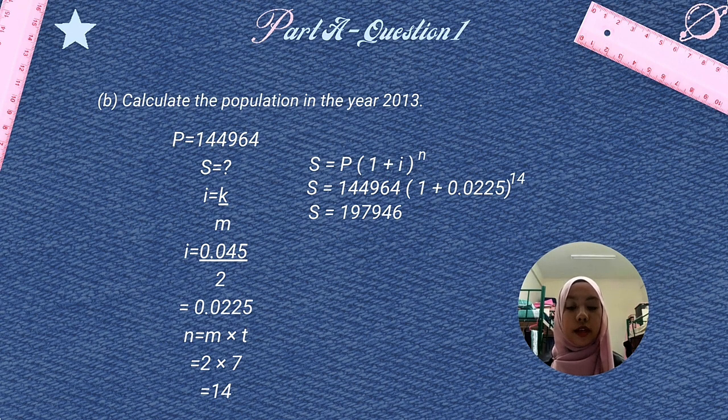So we have to find S. We use the formula S equal P(1 + i)^n. So we substitute S equal 144,964(1 + 0.0225)^14. And we calculate, the answer is S equal 197,946.